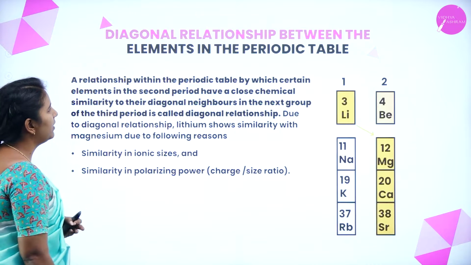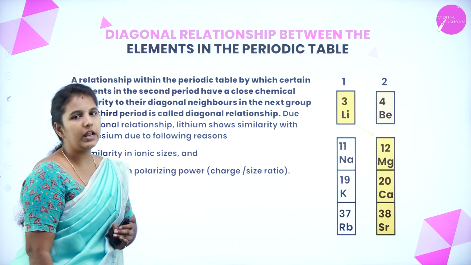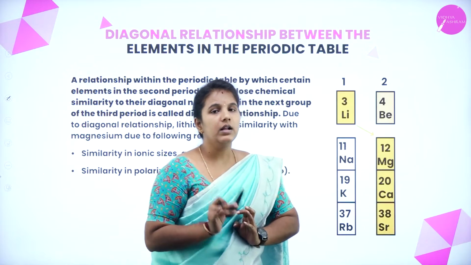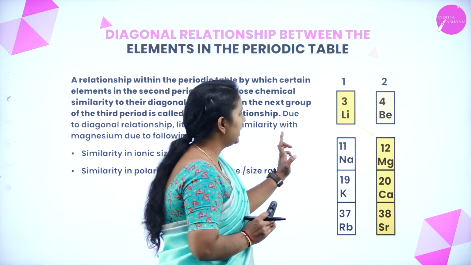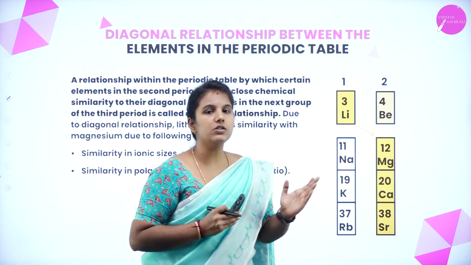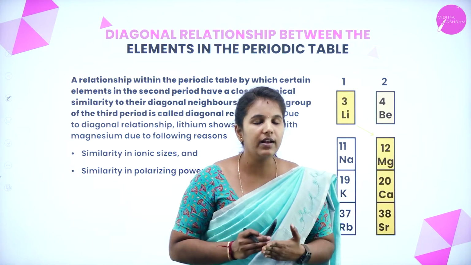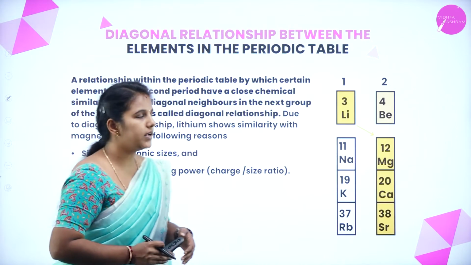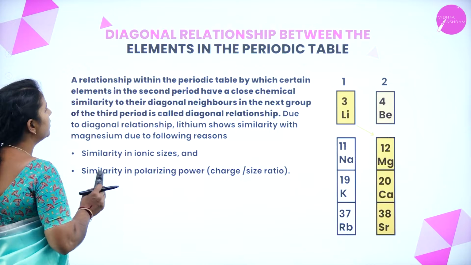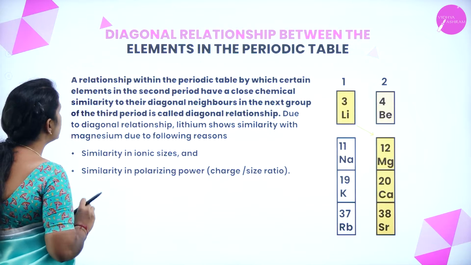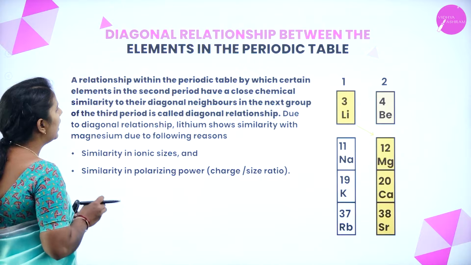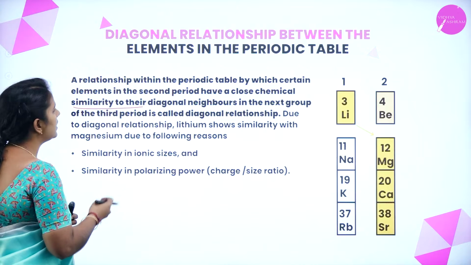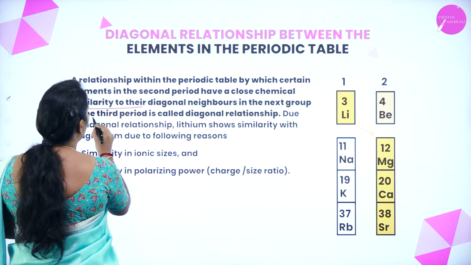Next is the diagonal relationship between the elements in the periodic table. Here I have group 1 as well as group 2 elements. But if you see the elements, especially lithium and magnesium, they show a diagonal relationship. Why do they show a diagonal relationship? First of all, we'll understand what is meant by diagonal relationship. Okay? It is the relationship within the periodic table by which certain elements in the second period have a very close chemical similarity with their diagonal neighbors in the next group and in the third period.